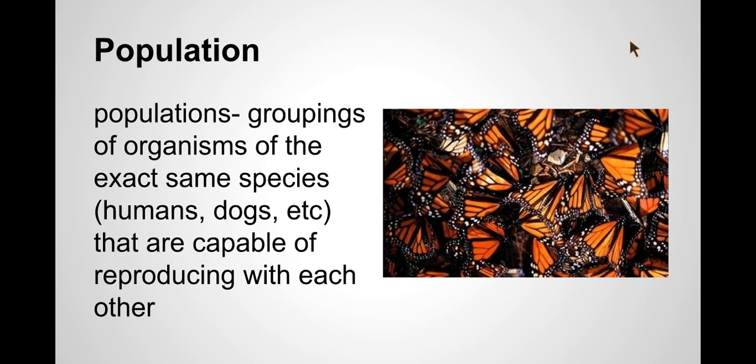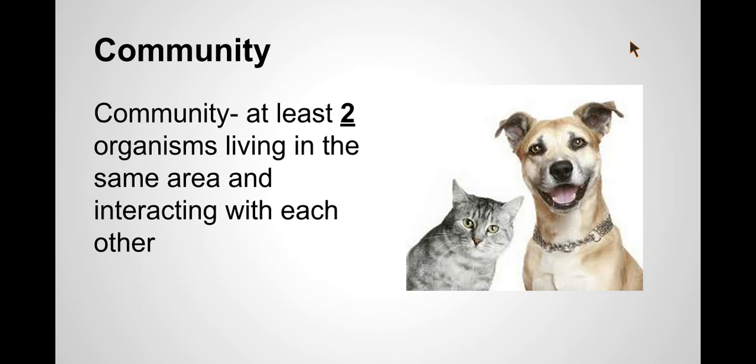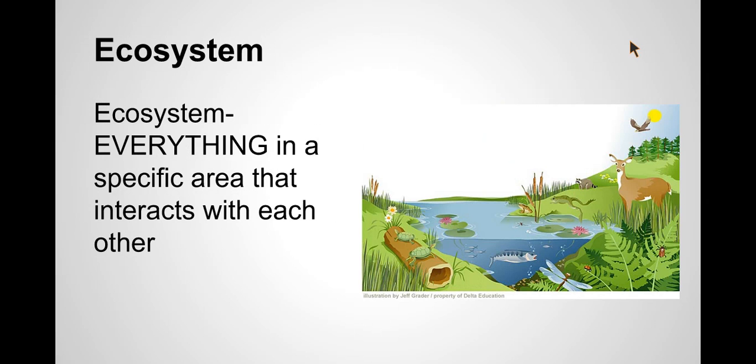Now, after population comes community. And this refers to at least 2 organisms in the same geographical area interacting with each other at the same time. A community, for example, could be the insect population of the Irish Channel in 2014, or the people in Baton Rouge in 1950. Following population is ecosystem.